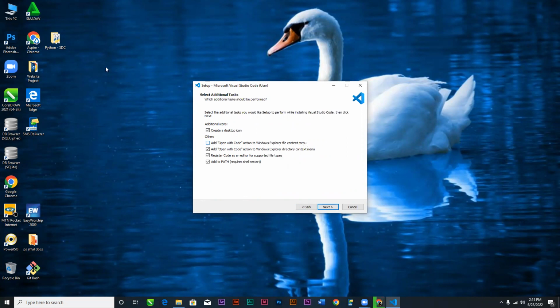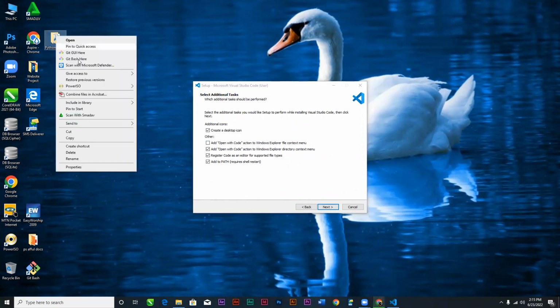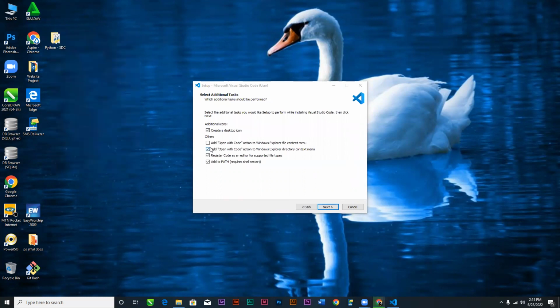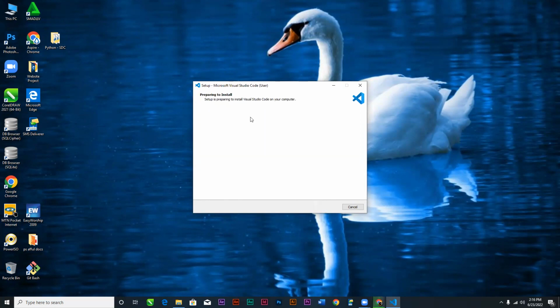So this is going to allow us, when we are on the desktop like this, to see a command which says open with code when we right click. So we need to add it. Okay, good. So now we have all of them checked, and then it's going to create a desktop icon. So go to next, install.